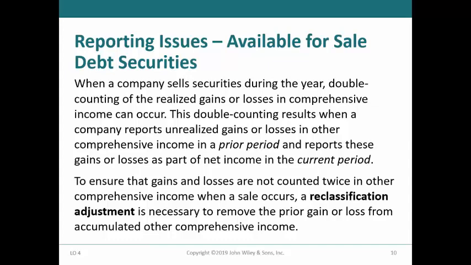Therefore, companies that sell available for sale securities have to reclassify any previous unrealized holding gains and losses for those securities already in other comprehensive income when the securities are sold, to avoid double counting the realized gains and losses included in net income in the current period.